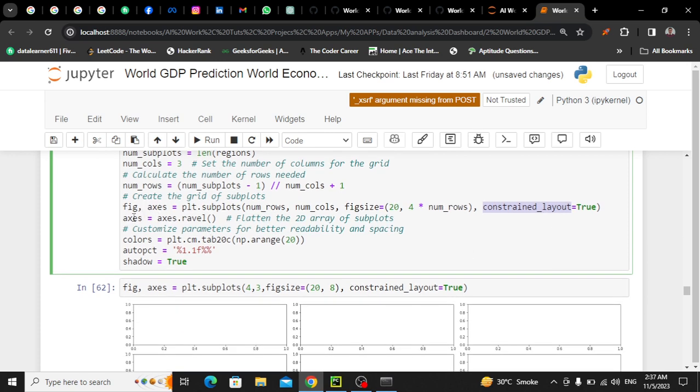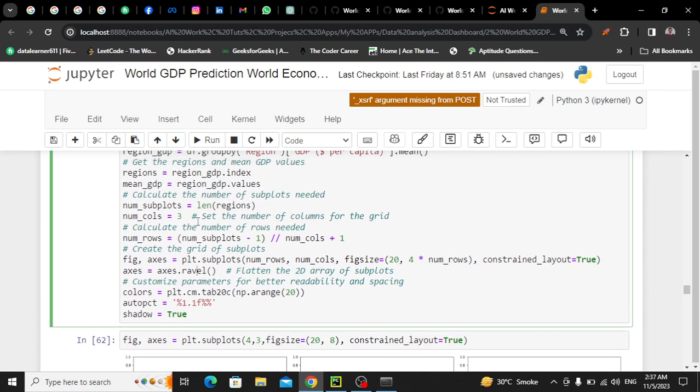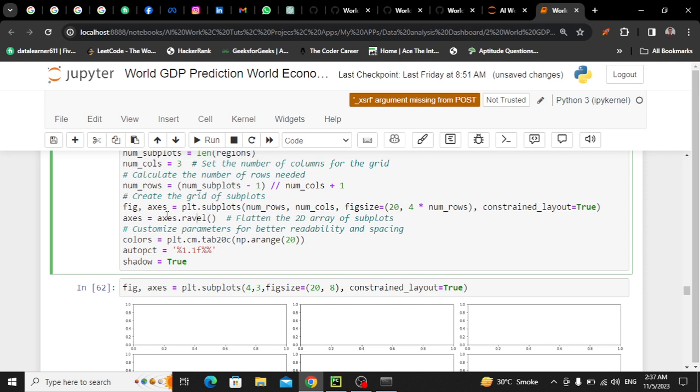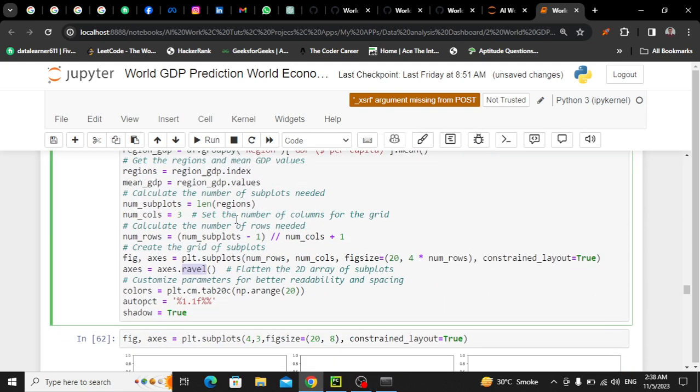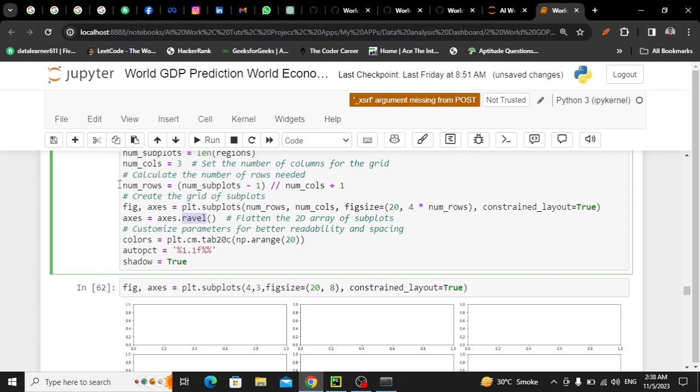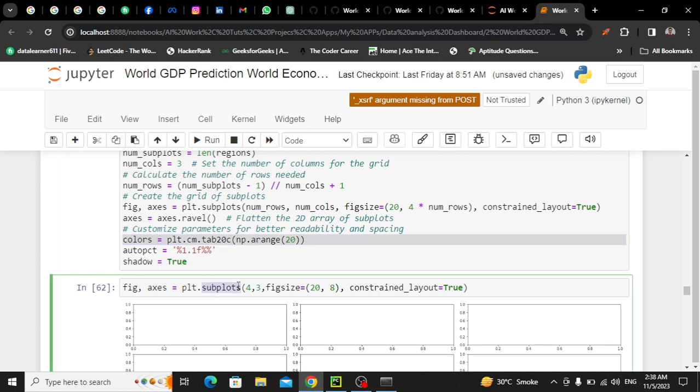यहाँ पे मैंने axes को flatten किया है, ठीक है। Sorry, axes को मैंने यहाँ पर ravel call किया है। इसका मतलब ये है कि अगर 2D array है तो ये इसको 1D array में flatten कर देगा। अगर 1D array है, जाहिर सी बात है, we have 1D region and mean is a 1D, so we have to make them 2D. So for that I have used on axes called ravel. उसके बाद मैंने separately define किया colors. These are some built-in colors, let me show you.